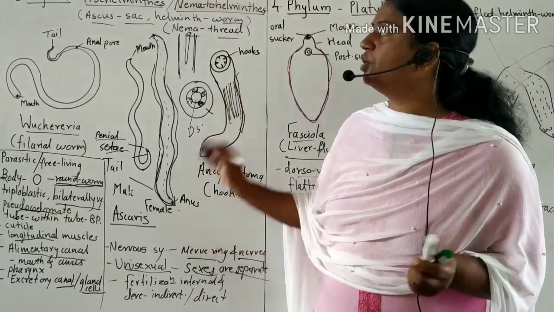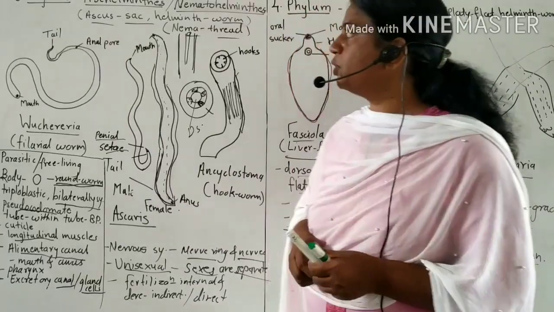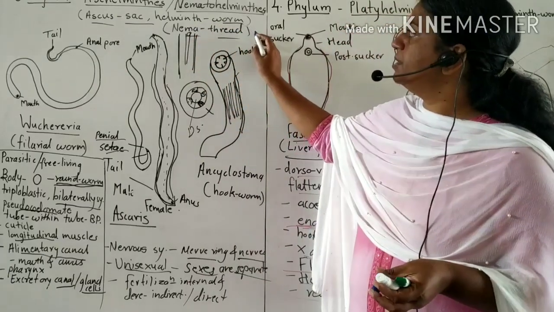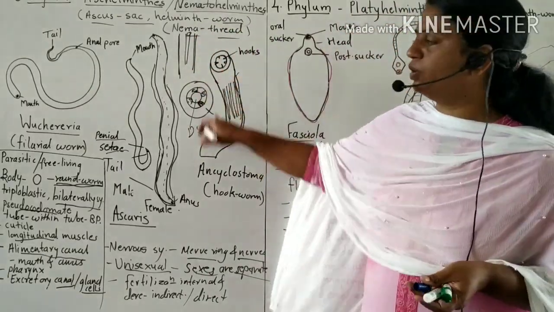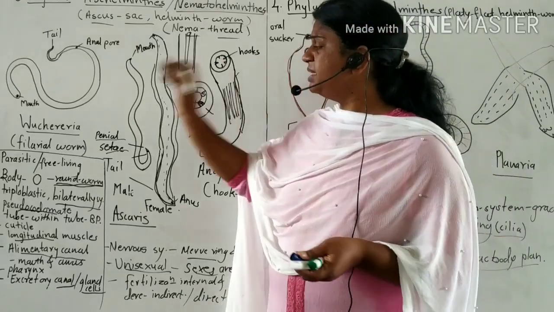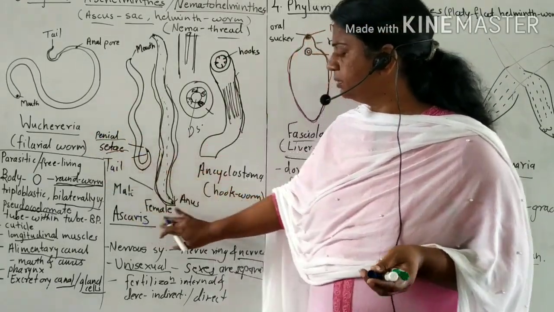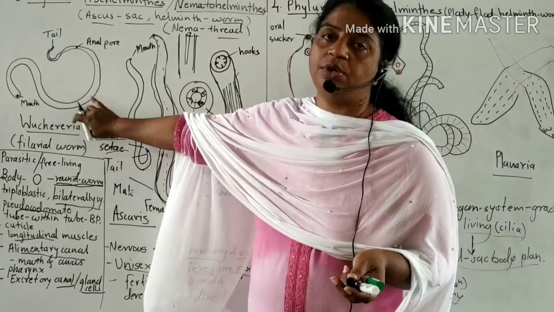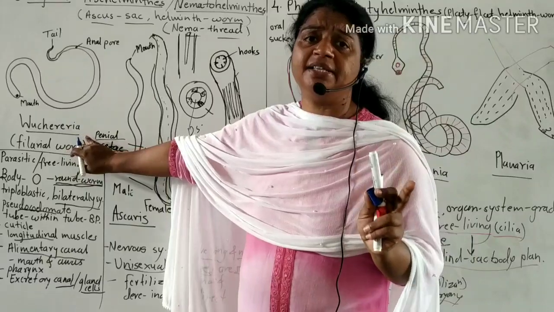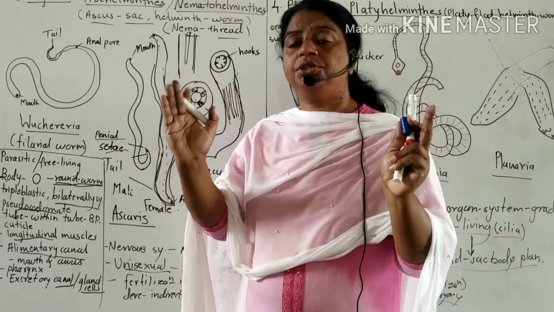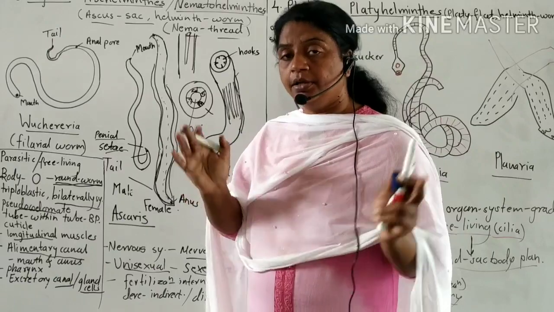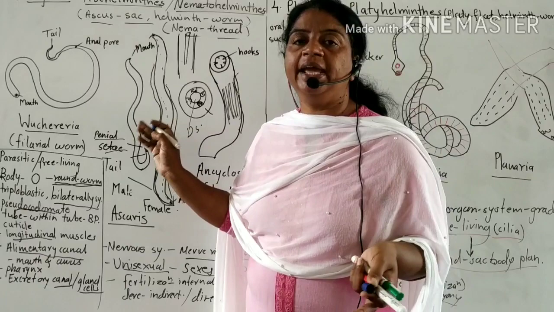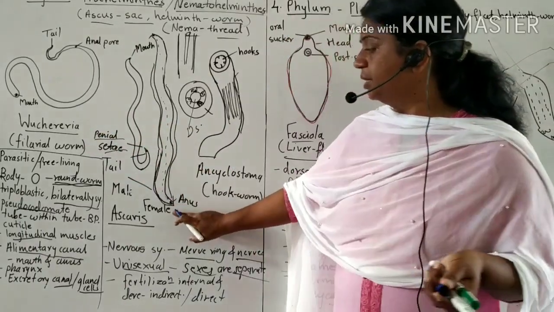These are the characteristics of Aschelminths. They are also called roundworms. Asc means sac, helminth means worm. Nemato means thread-like because the body is thread-like. Examples: Wuchereria, the filarial worm, and Ascaris, which causes ascariasis. Wuchereria causes filariasis, meaning elephantiasis. The leg becomes large and swelling occurs due to the lymph glands and lymph vessels, so swelling on the leg, elephant-like leg, hence elephantiasis or filariasis.